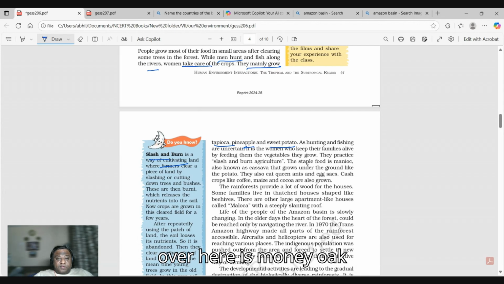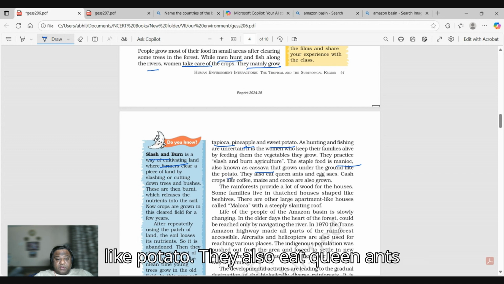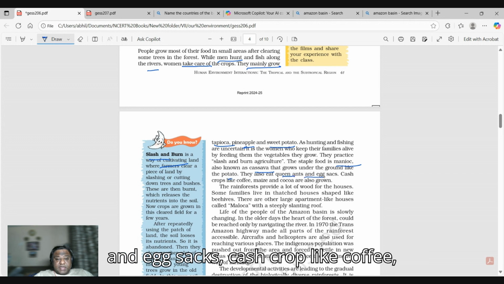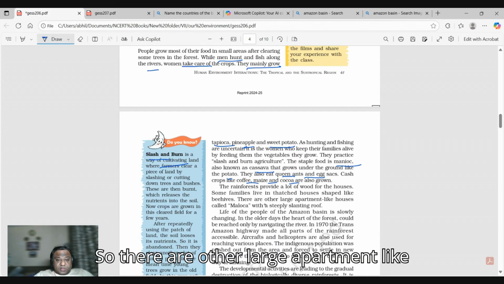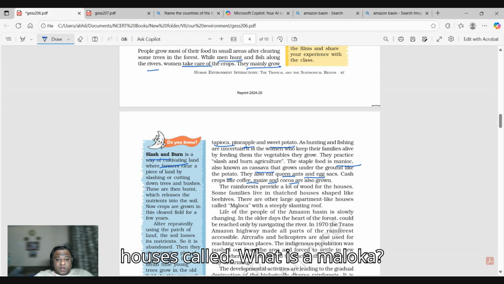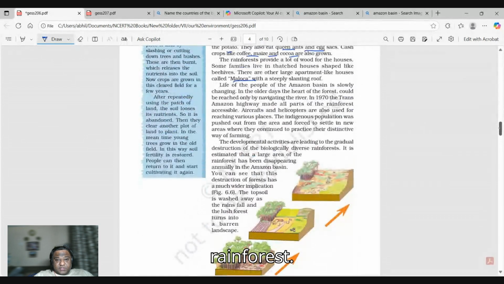The staple food over here is manioc or cassava, which is grown under the ground like potato. They also eat queen ants and egg sacs. Cash crops like coffee, maize, cocoa are also grown. There are other large apartment-like houses. What is a maloka? Maloka is the apartment or housing of the rainforest.